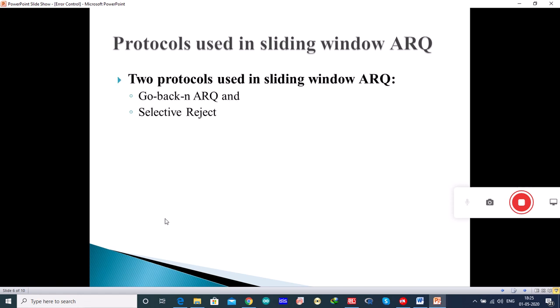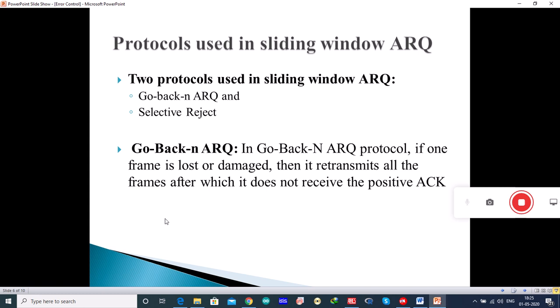They are Go-Back-N ARQ and Selective Reject. What is Go-Back-N ARQ? In the Go-Back-N ARQ protocol, if one frame is lost or damaged, then it retransmits all the frames after which it does not receive the positive acknowledgement.